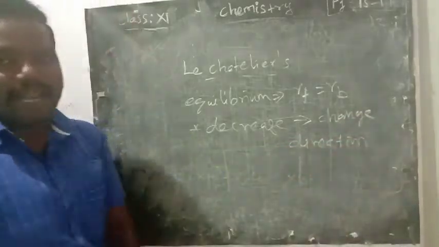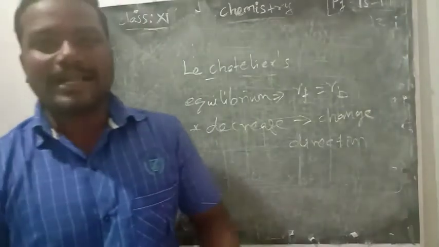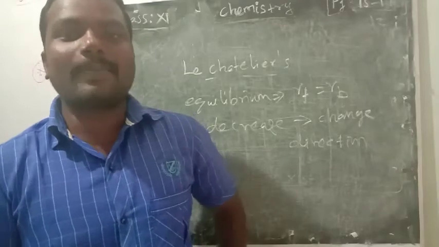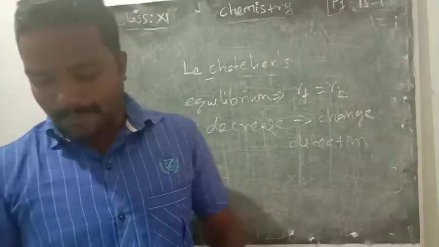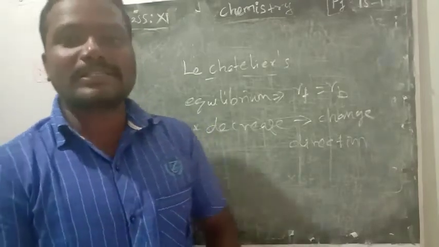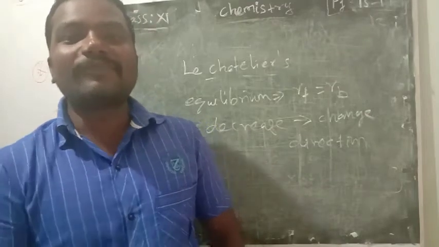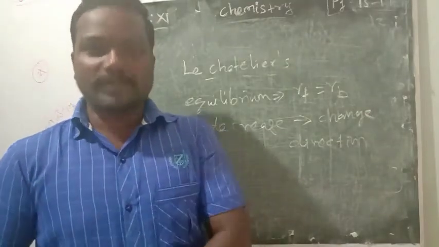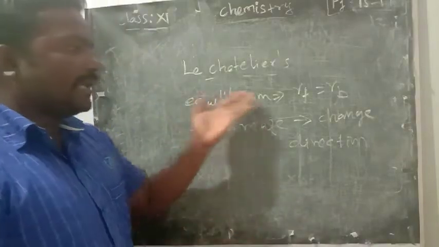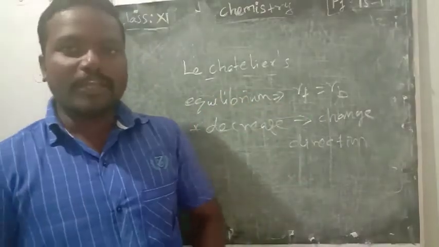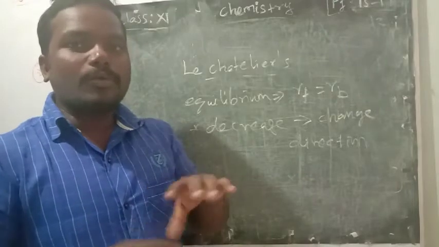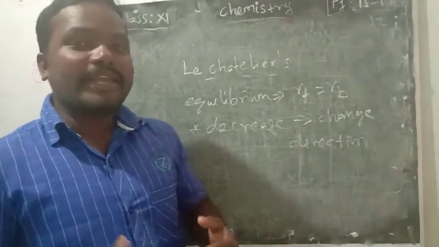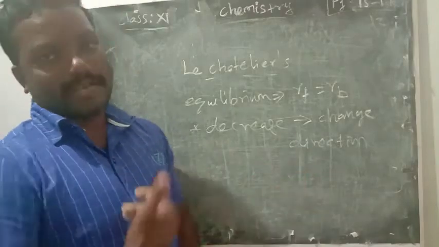Or as per the book statement we can say, if a system at equilibrium is disturbed, it will shift the direction to nullify the effect of that disturbance. For example, in a chemical equilibrium reaction, if you add excess concentration, to decrease it, the forward reaction will take place.